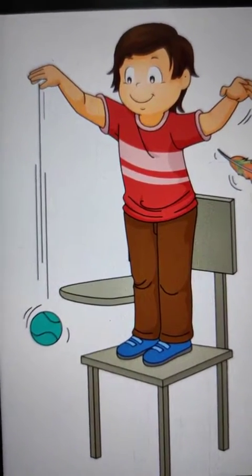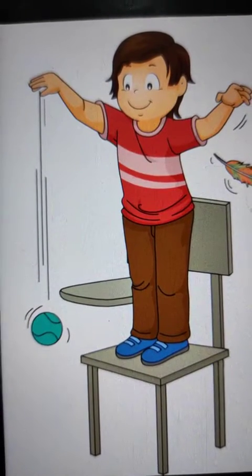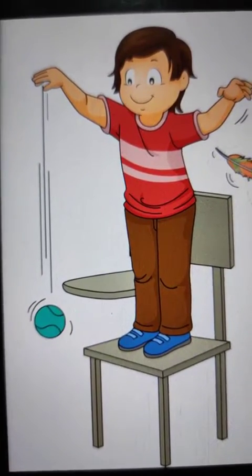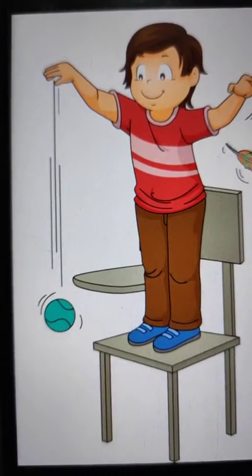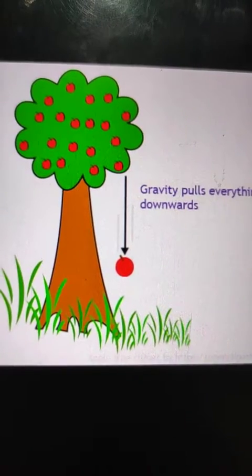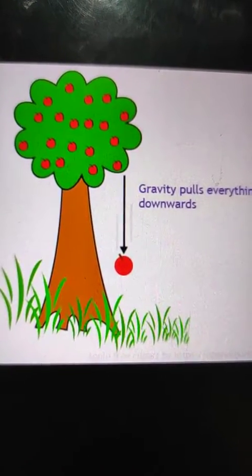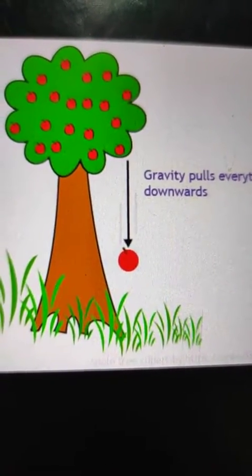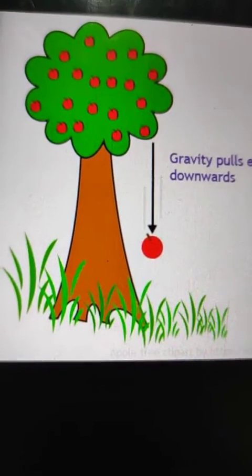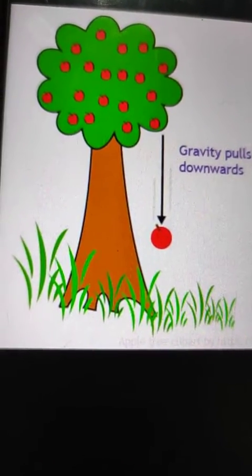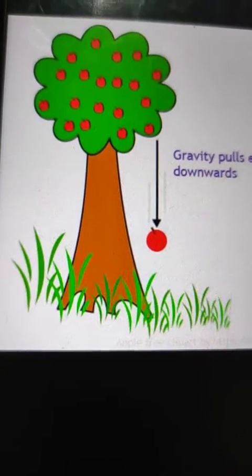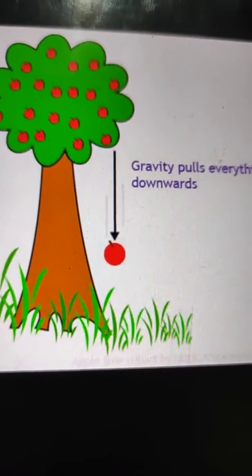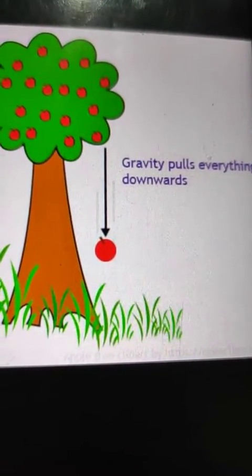So gravity is the force that causes things to drop to earth. It is also the force that keeps planets in their orbits. Every physical object has a gravitational pull, including you. Here, understand with the help of this picture. A fruit or a leaf from a tree falls down towards the earth. We are able to walk on earth because of this force. In space, there is no gravitational force of the earth. That's why people float in air. So, you can say that gravity pulls everything downwards.